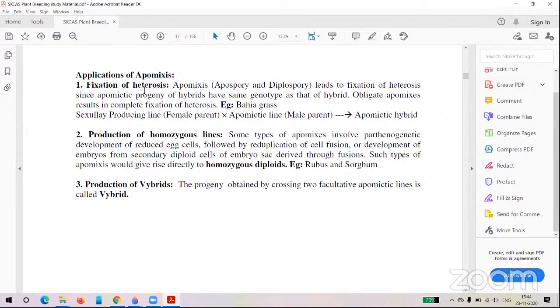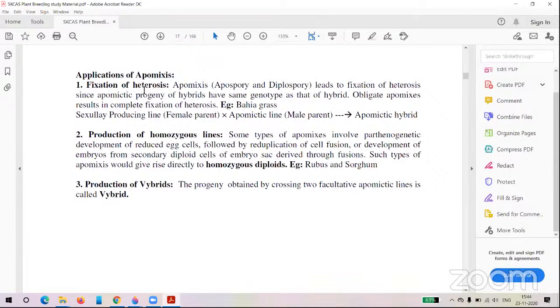Heterosis is a phenomenon mainly involved in hybrid production, because hybridization means the crossing between two different plants, or two varieties, or two lines. We will get the F1. If we go to commercial cultivation of that F1, it is called a hybrid. Generally the F1 hybrid, the farmer can grow only in one generation.